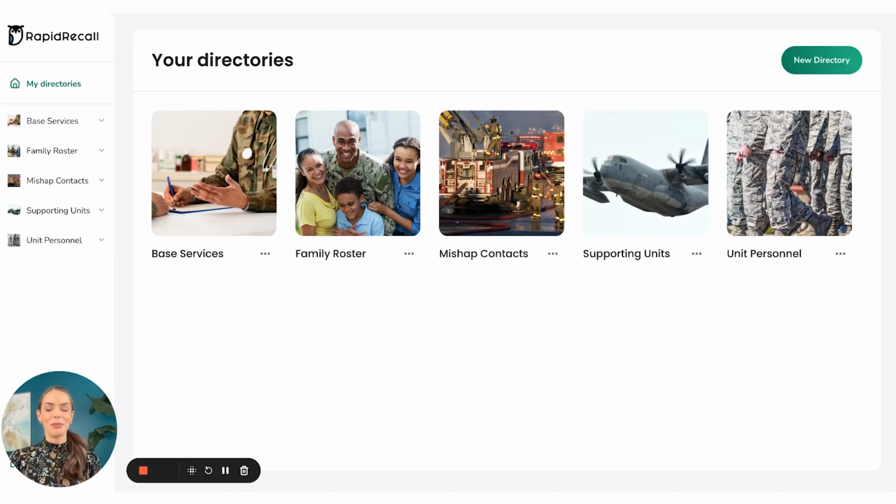We are so excited to be able to show you a little bit about this platform that truly can be such a game changer for so many organizations. Rapid Recall is a mass communications and coordination platform that can push information out to the people in your organization and then pull information back in so that you can get full accountability quickly and efficiently.